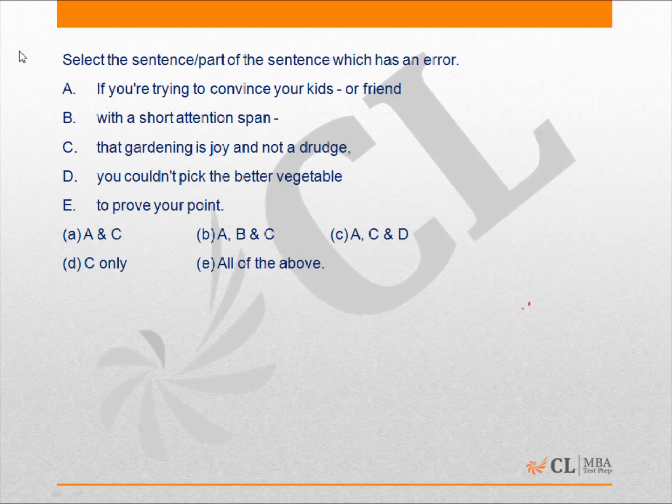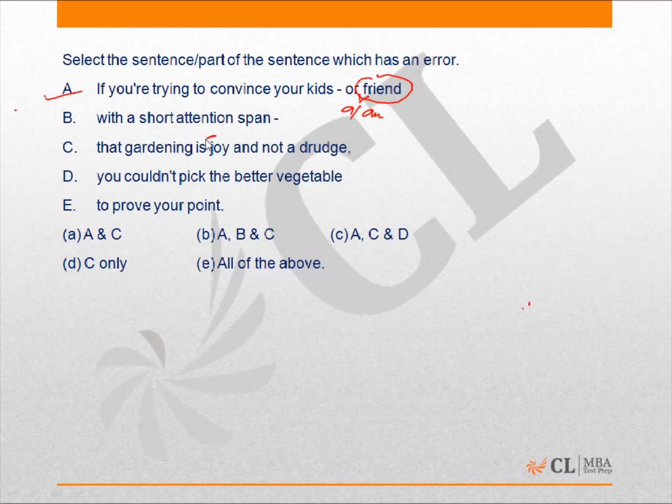For instance, as soon as I read sentence A over here, I know that there has to be an indefinite article here before friend, either a or an, right? Why? Because you know that friend here is a singular and countable entity, and the rule under articles tells you that you necessarily need an a or an indefinite article before a singular and countable entity, right? So therefore we know that it has to be if you're trying to convince your kids or a friend.